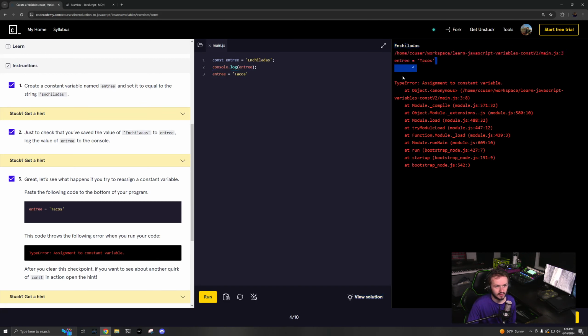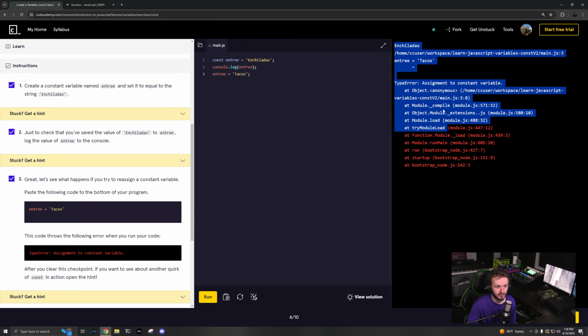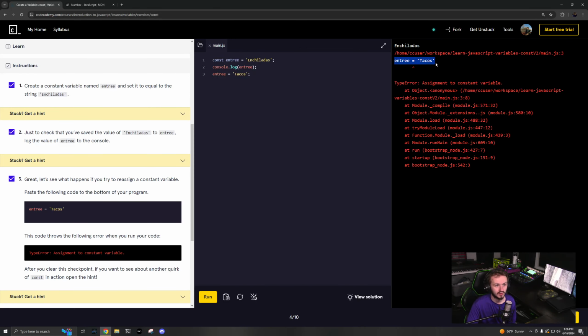And here's where the error is: entree equals tacos. Oh, I also forgot a semicolon, whatever. And the type error is that it cannot assign to a constant variable. All of this is basically the stack. So this called this, which called this, which called this, and so on.